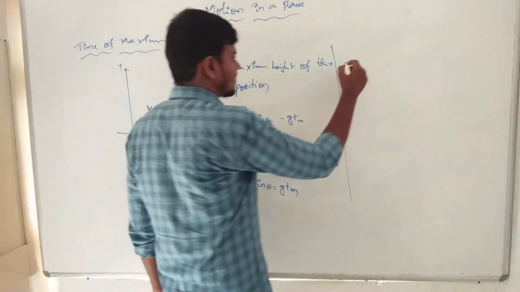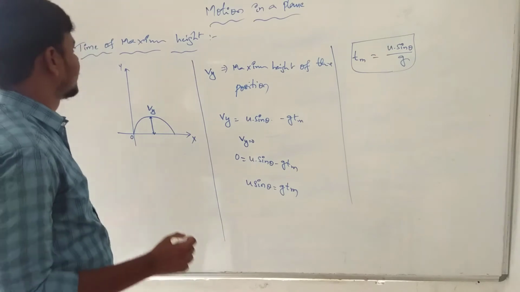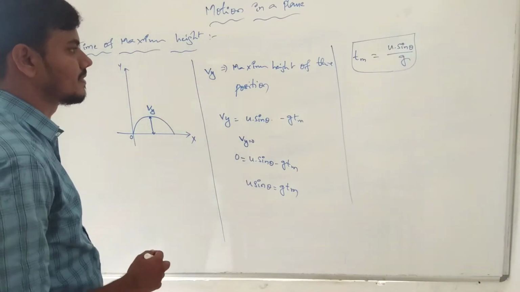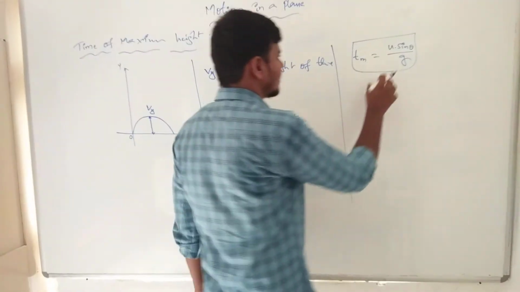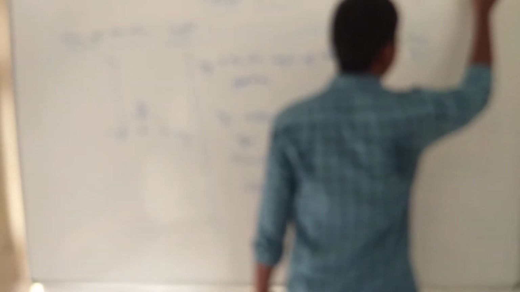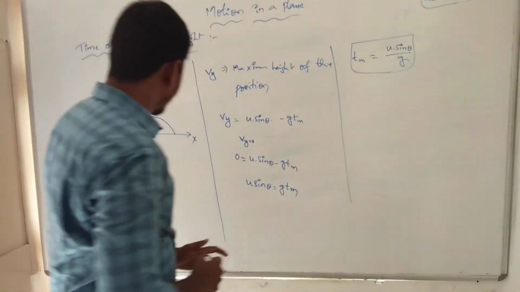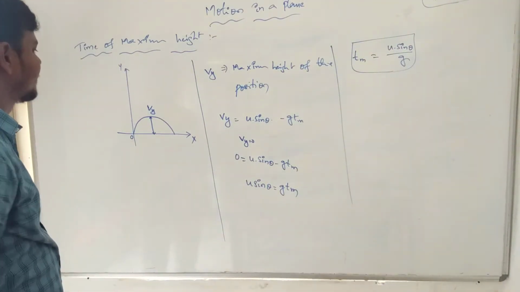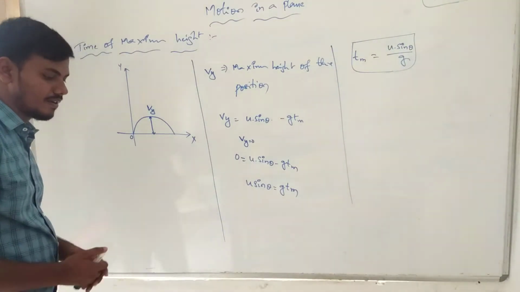Now u sin theta is equal to g Tm. So the time period Tm is equal to u sin theta by g. Now this is the time of maximum height, and Tm is equal to u sin theta by g. This is the function. Clearly, you know the function. I can represent the time period Tm is equal to u sin theta by g. Now this one is the time of maximum height. Which time we can represent on the x-axis and y-axis. At 0 is the fundamental value of the initial velocity.